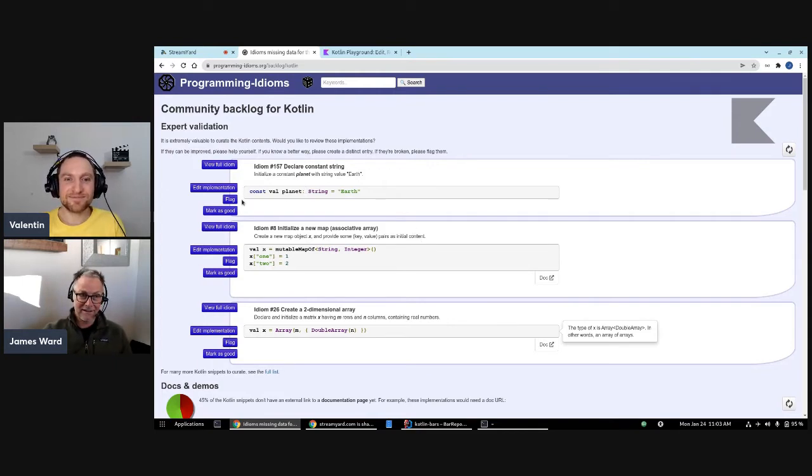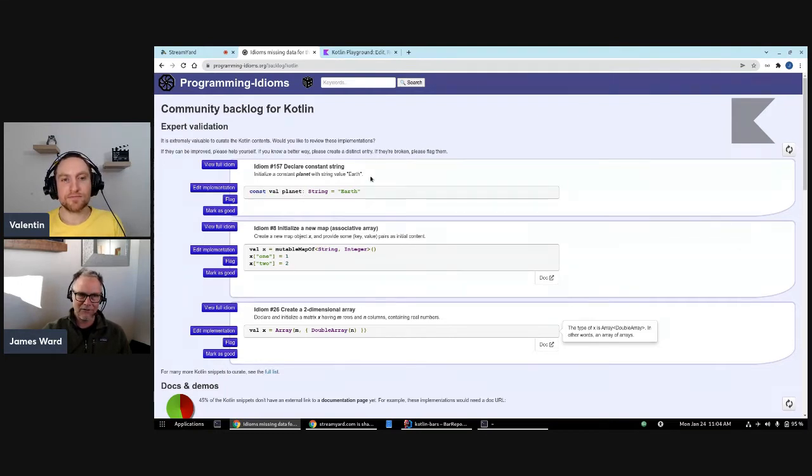So actually, I don't know what this const keyword does. I know that this is going to tax some of my knowledge on Java JVM stuff, but I think Java does have this. I mean, it must have this constant keyword, but I actually don't know what that means in this context, because val is actually an immutable value in Kotlin. In other languages, const is used to indicate immutability, but in Kotlin, val is used to indicate immutability. And maybe const in this case would do something else. I'm not totally sure.